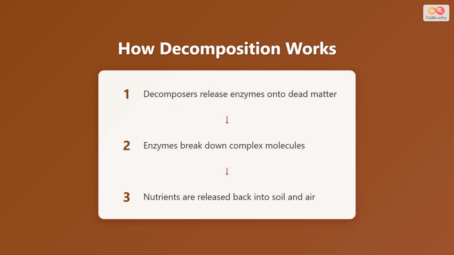The decomposition process happens in three main steps. First, decomposers release special proteins called enzymes onto dead matter. Then, these enzymes break down complex molecules into simpler forms. Finally, the nutrients are released back into the soil and air, where plants and other organisms can absorb them.